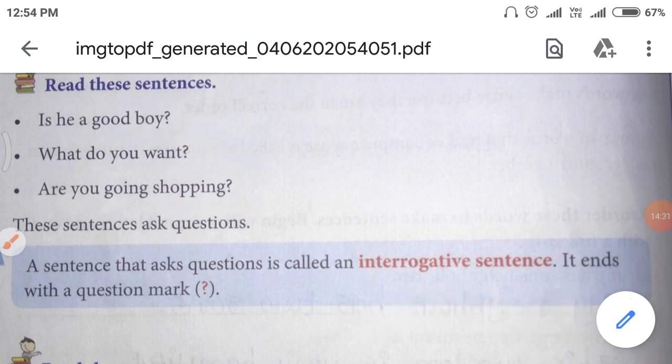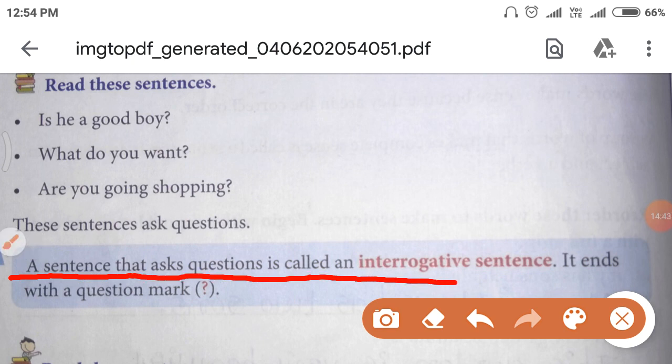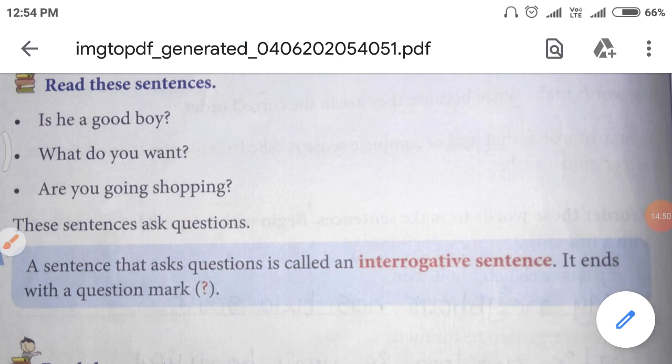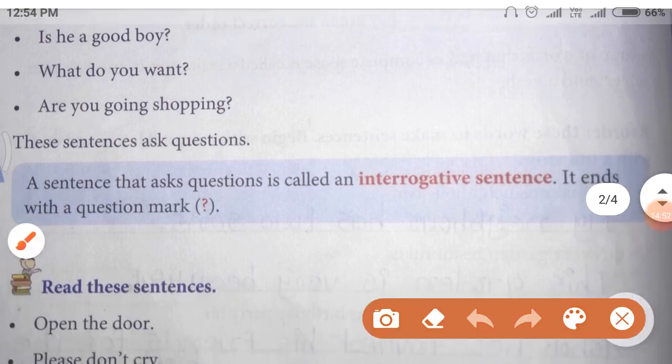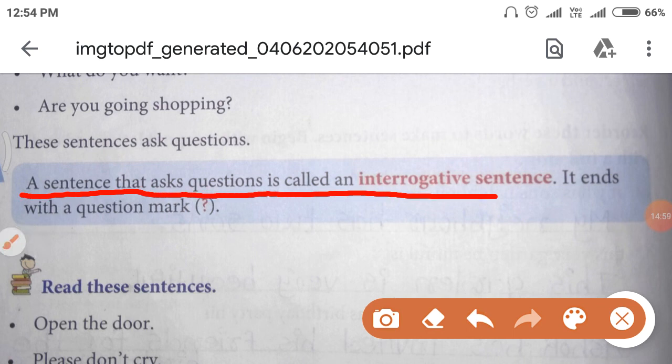So now, my dear students, let's read the definition with me. Okay? A sentence that asks questions is called an interrogative sentence. It ends with a question mark. Let's read it again. Okay? A sentence that asks questions is called an interrogative sentence. It ends with a question mark.